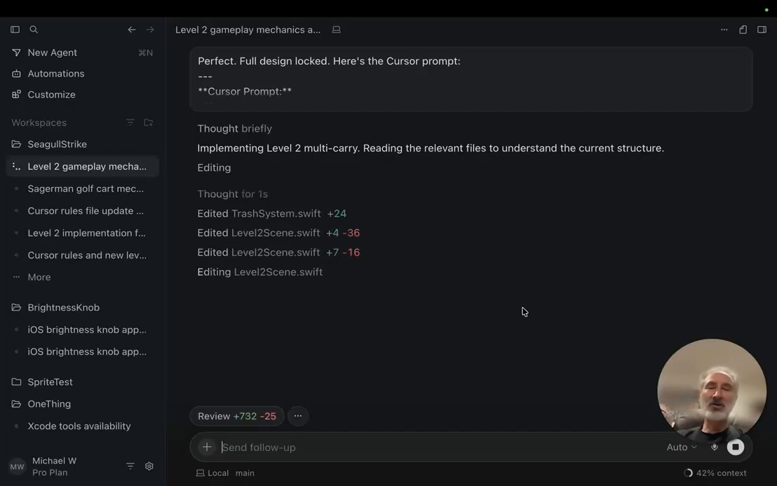Cursor writes the code, I try it, I give it feedback, it writes some more code, I try it, until we get to a product that I'm happy with. And woo, this is a lot of code writing, so I'm crossing my fingers.